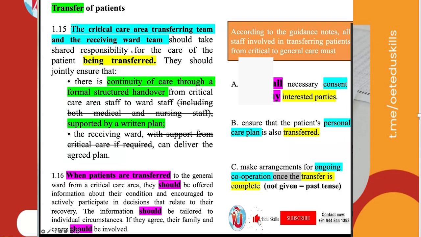That's the real analysis. See, according to the guidance notes means guidelines given. Guidelines always tell somebody should do something. Who has to do? All staff involved in transferring patients from critical to general care must obtain all necessary consent from any interested parties, ensure that the patient's personal care plan is transferred, make arrangements for ongoing cooperation once the transfer is complete. This is not given, this past tense. Okay. And here, continuity of care through a formal structured handover from critical care area staff to ward staff supported by a written plan.